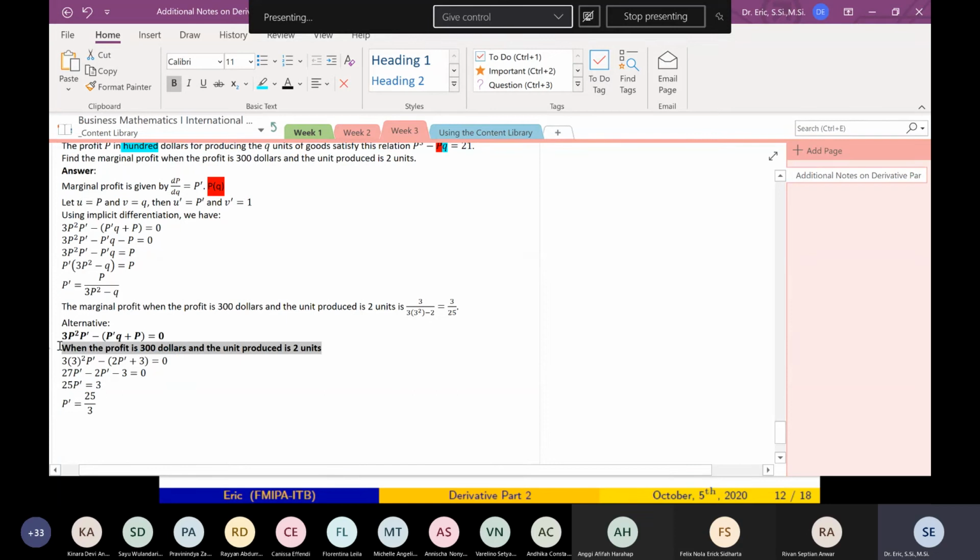So you have to include: when the profit is 300 and the unit produced is 2 units. Then you can substitute and you have the same answer. Oh, sorry, this is wrong. 3 divided by 25. Any questions?